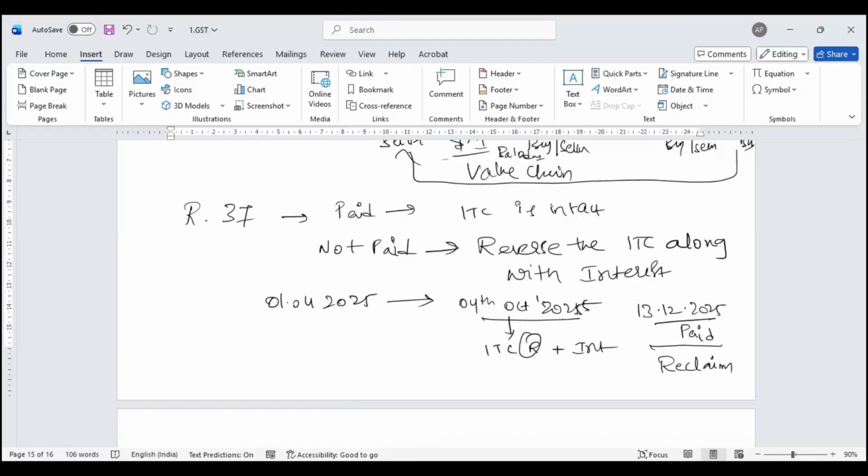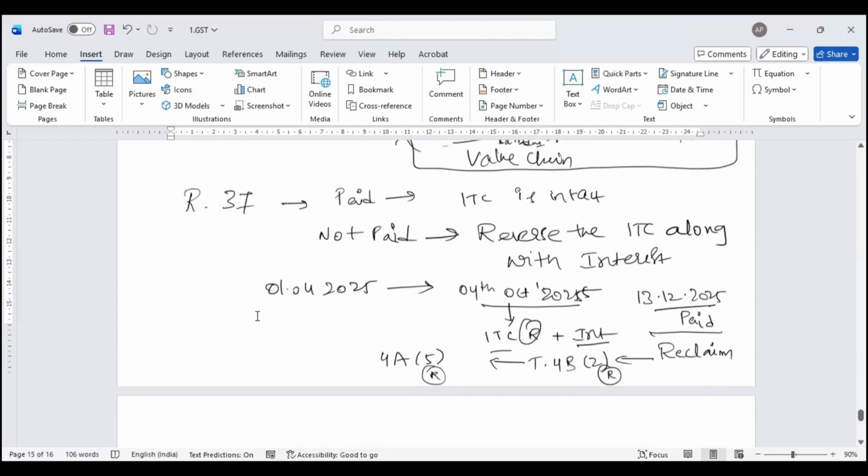Interest is a cost. Once I pay, it's a cost. Like Tirupati Hundi, once you put anything in the Hundi, nothing comes back. So ITC, whatever you have reversed, I am eligible to reclaim. This is how the concept of reclaim came into Rule 37. There is a table called Table 4B2 in GST 3B, where I reverse, and reclaim happens in 4A5. My original reversal happens in Table 4B2. Reclaim happens in my 4A5. This is your GSTR 3B point of view.